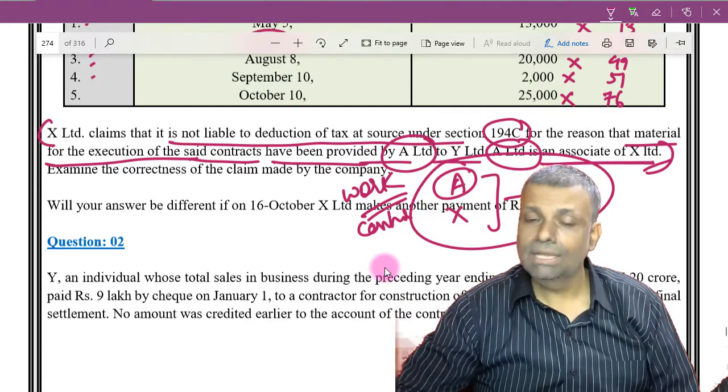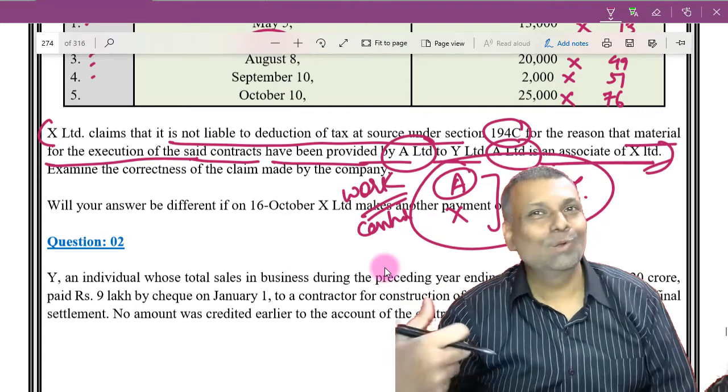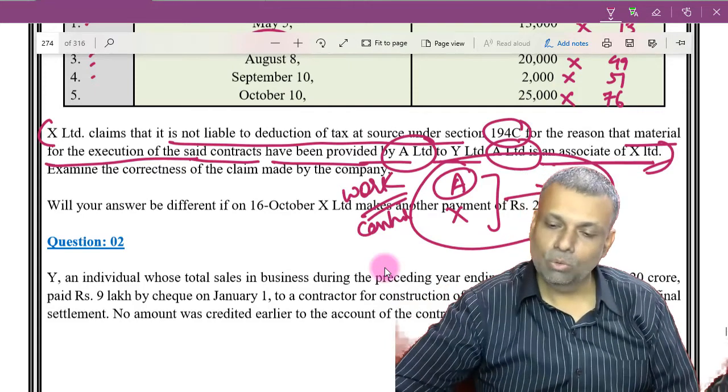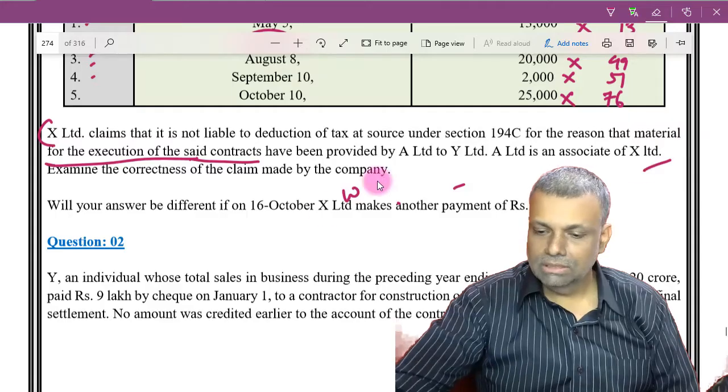However, in the given example, you are not crossing the amounts only. Since you are not crossing the amounts only, the TDS provisions will not be applicable. Okay, in the first part of the question. Okay, now see the second part.